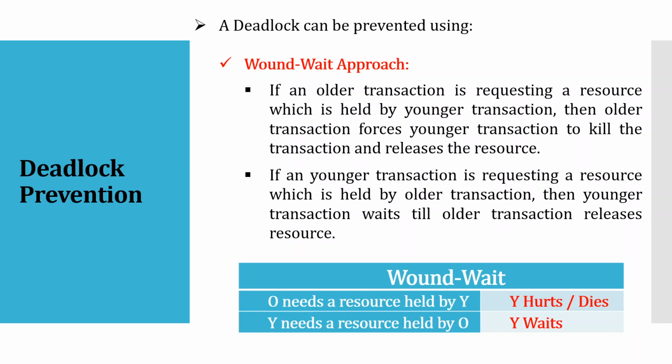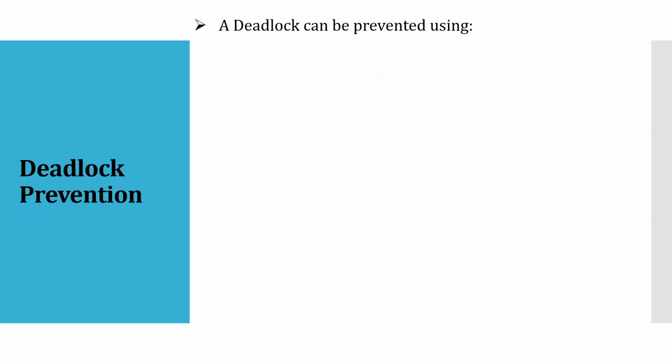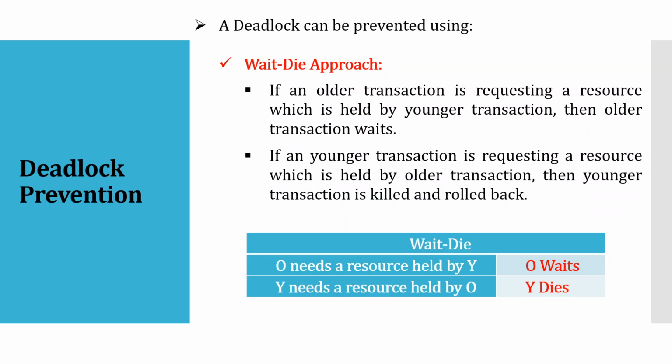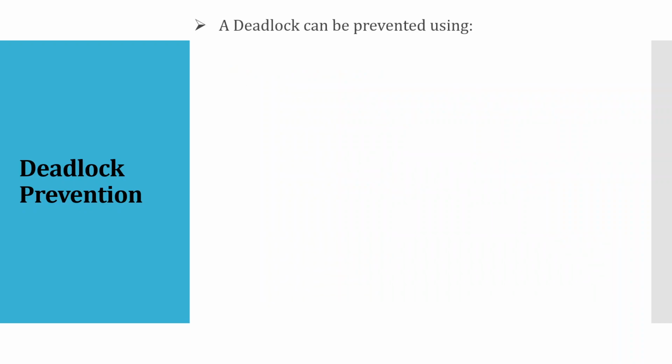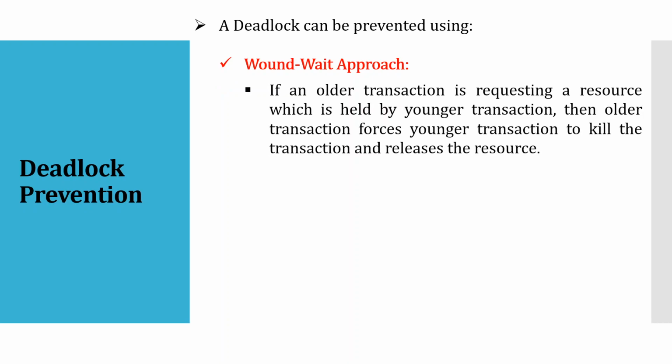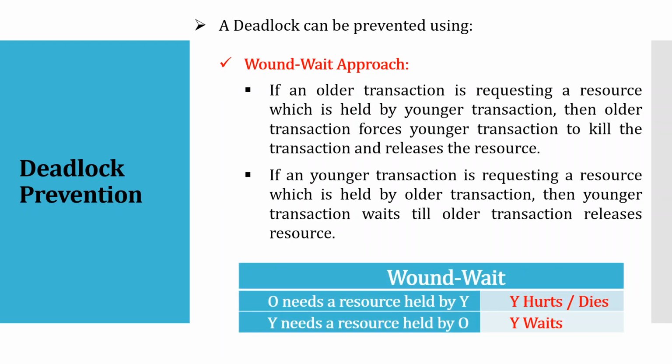The first one is wait-die, where if the older one needs the resource of the younger one, the older one waits. If the younger one requires a resource of the older one, the younger one dies. And in wound-wait, if the older one requires a resource of the younger one, then the younger one is forced to kill itself and release the resource because it is required by the older one.